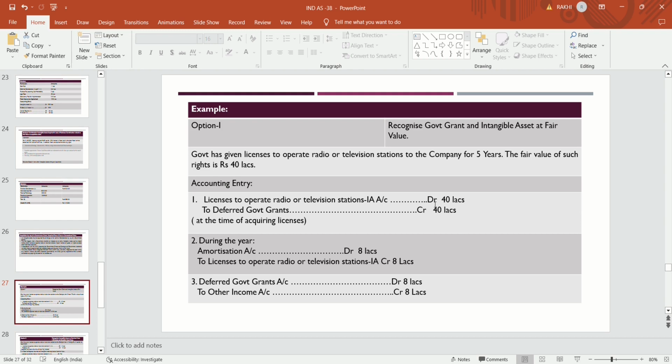It is credited in the P&L account every year as other income. So deferred government grant account debit, that is 8 lakhs, to other income, because over a period of 5 years the company is receiving that grant in order to operate the radio station rights, the license to operate. If the company operates that license up to 5 years, then they will receive the grant over a period of 5 years. So that liability again becomes income. So deferred government grant account debit 8 lakhs to other income.